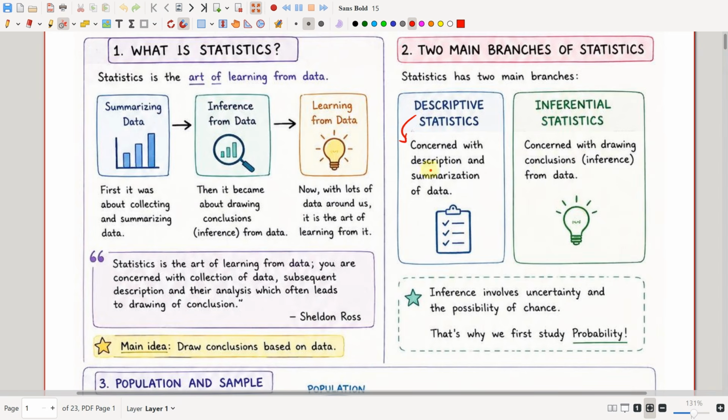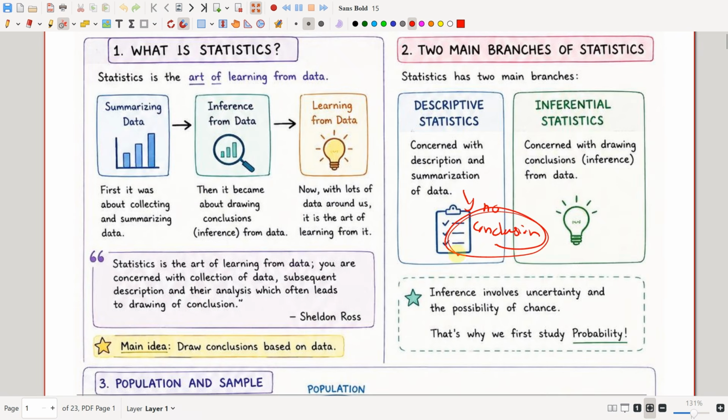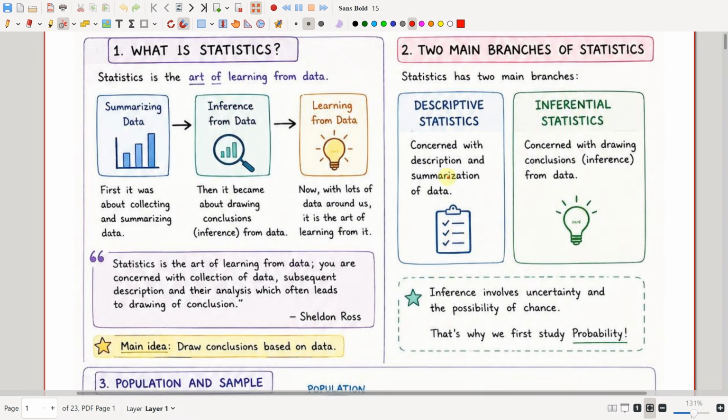Descriptive statistics is concerned with description and summarization of data. Note this: descriptive statistics is only concerned with description and summarization of data. There will be no conclusions or insights drawn here. It just summarizes the data.